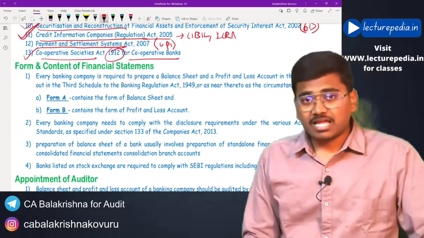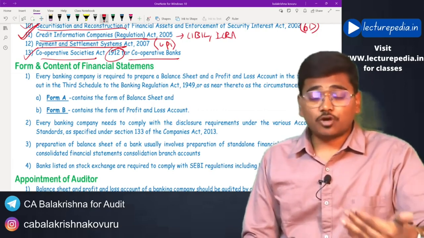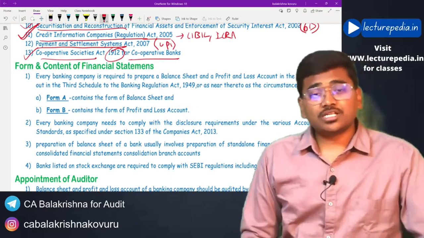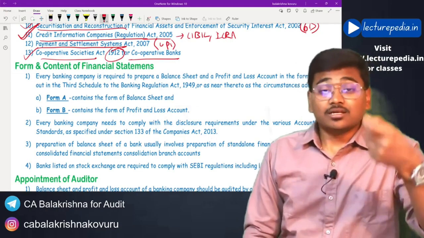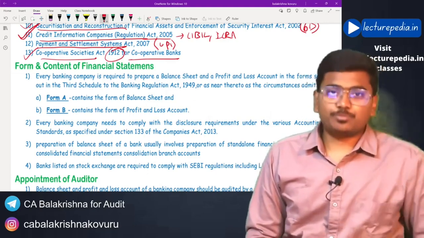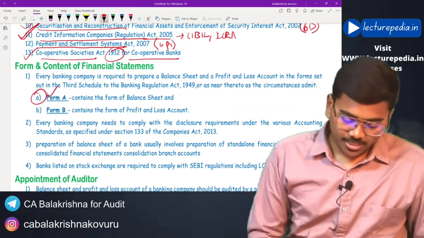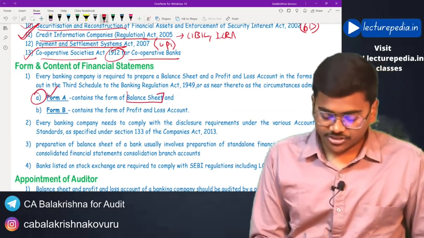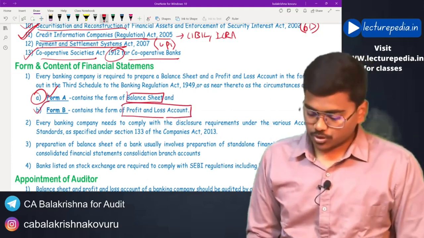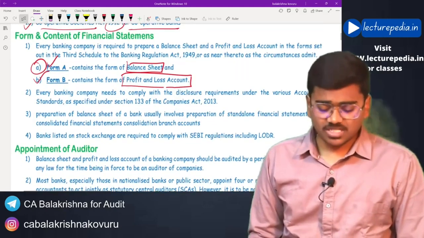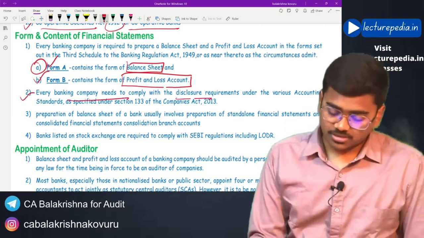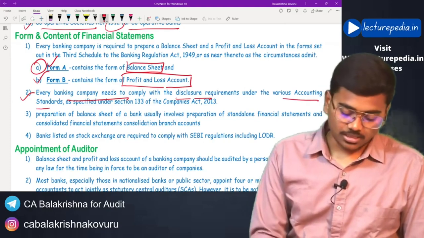In the Companies Act we have Schedule 3, right? In that Schedule 3 there is a format of financial statements, right? In the same way, in the Banking Regulation Act also there is a Schedule 3. In that Schedule 3, the format of financial statements for banking companies is prescribed. Form A deals with the format of the balance sheet and Form B deals with the format of the profit and loss account. As per those formats, financial statements have to be prepared, and every banking company needs to comply with disclosure requirements that are applicable under accounting standards.